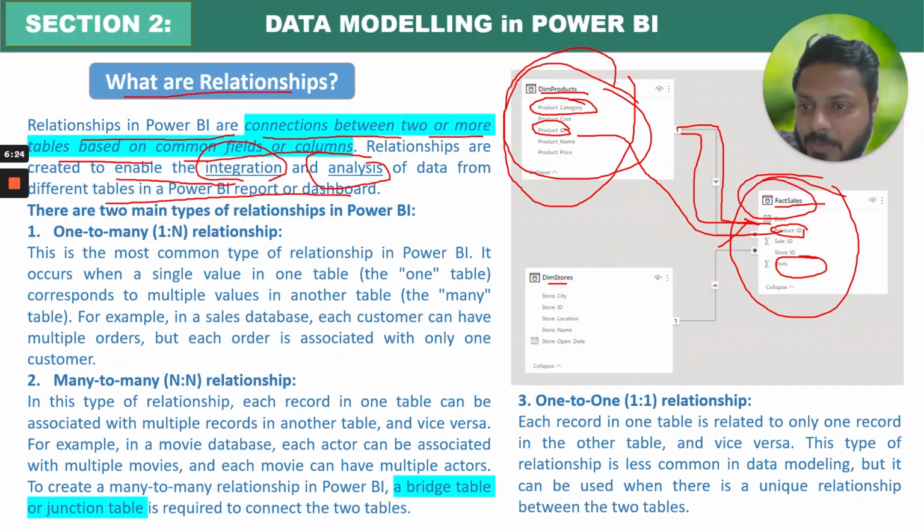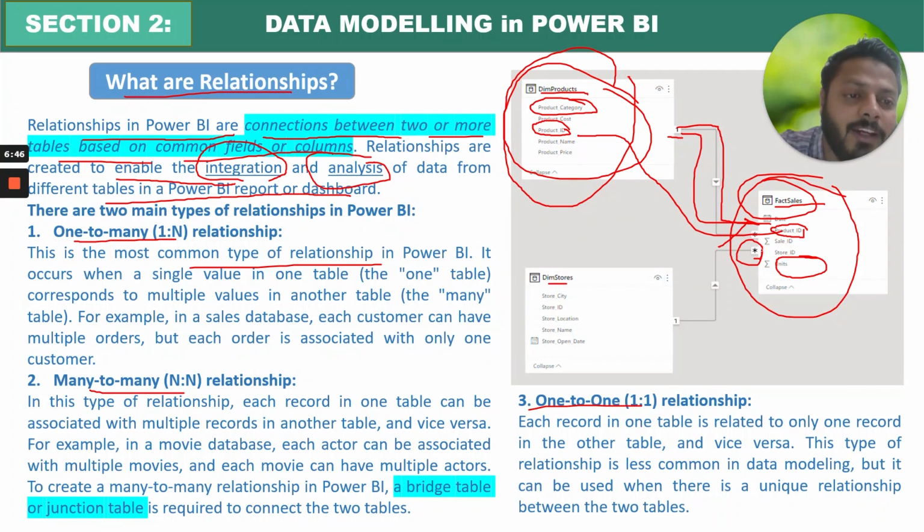So as I was explaining, there are two main types of relationships. One is one to many, second is many to many, and then it can be one to one as well, right? One to many is the most common type of relationship. You can see here, this is one and this is an asterisk sign, asterisk is many. So mostly from masters to fact or dimension to fact table, the relationship is one to many, right? So this is very important, and many to many is not recommended majorly.